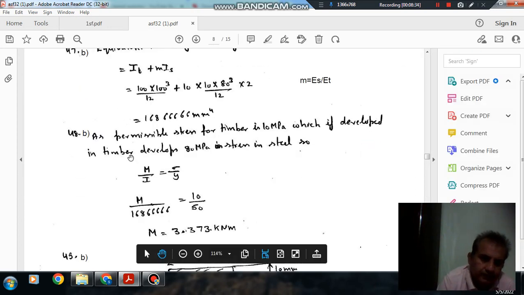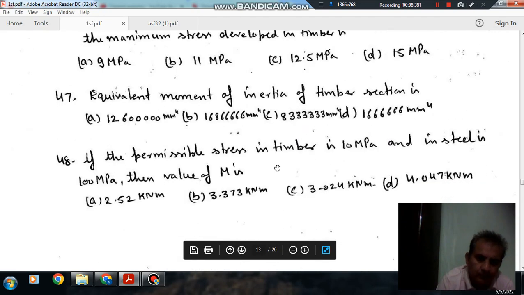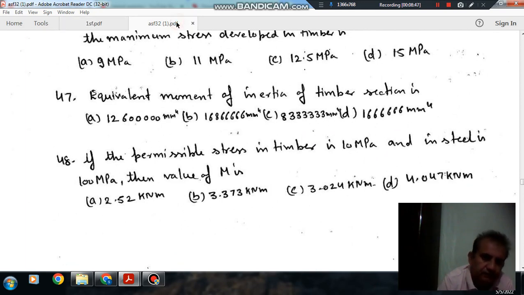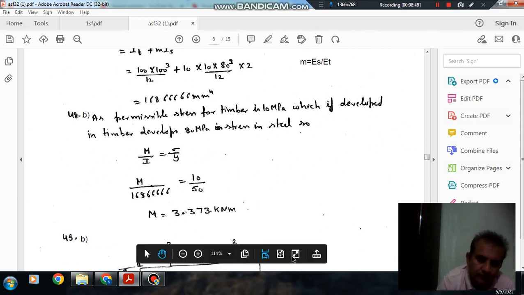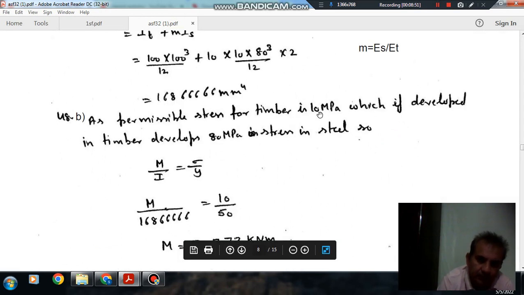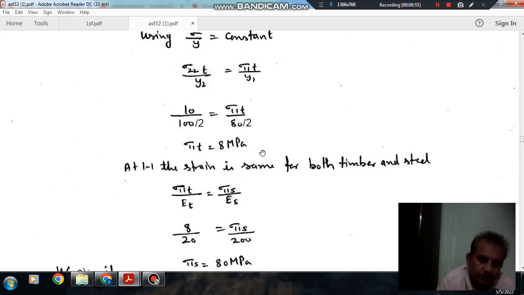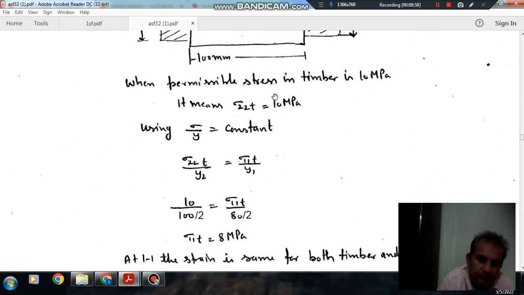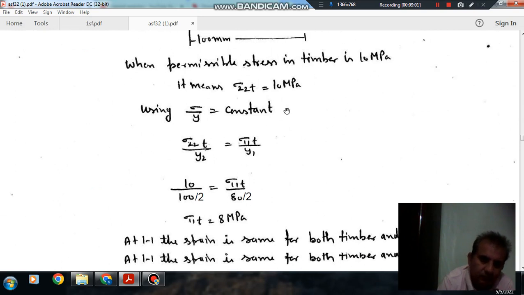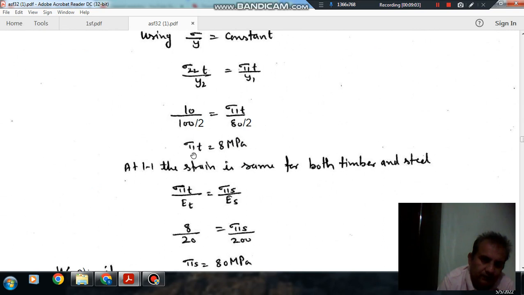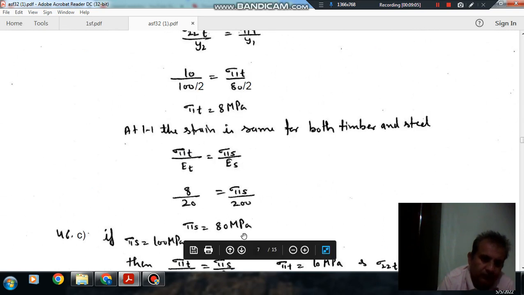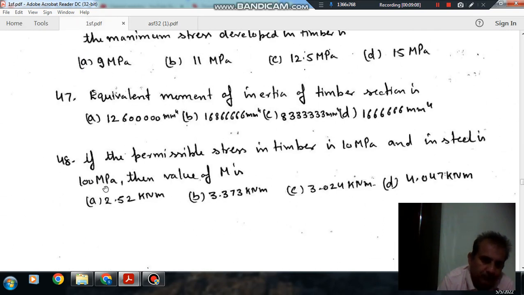So next is question number 48. We have to find the permissible value of M, where the permissible stress in timber is 10 MPa and in steel is 100 MPa. When we take the stress for timber as 10 MPa, as we have solved here, maximum permissible 10 MPa, the stress in steel is 80 MPa, which is less than the permissible stress.